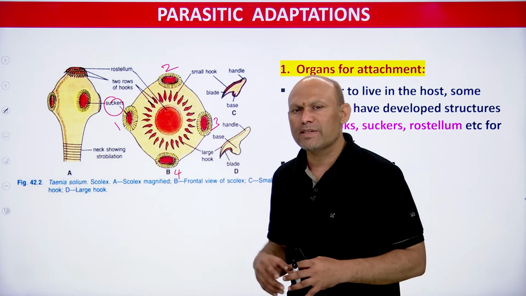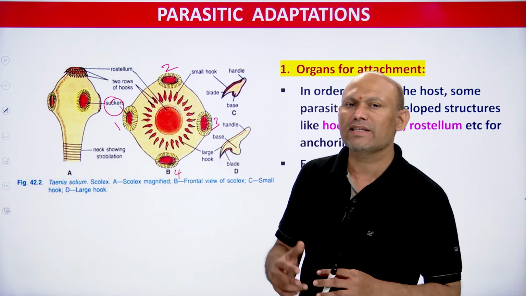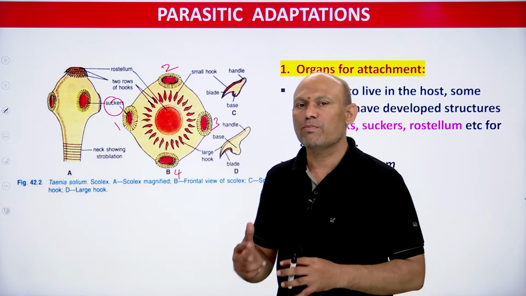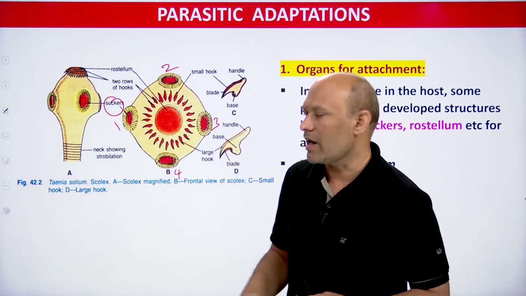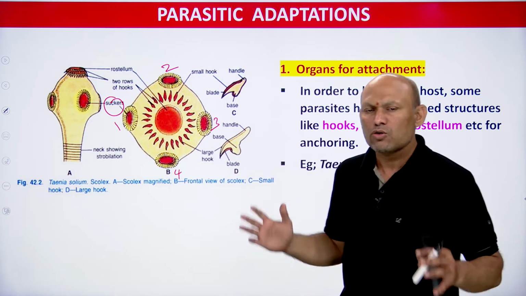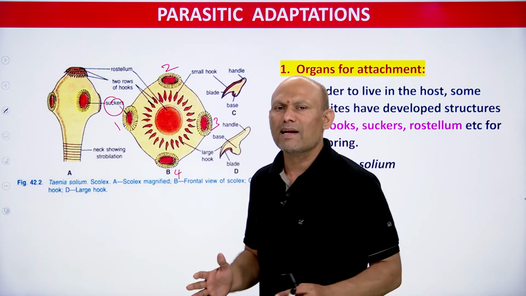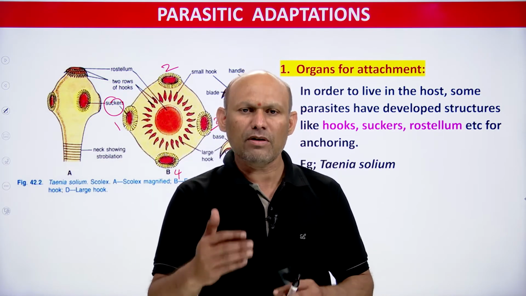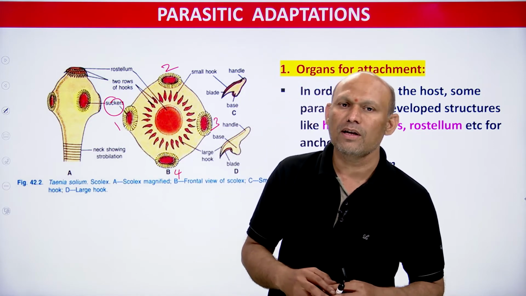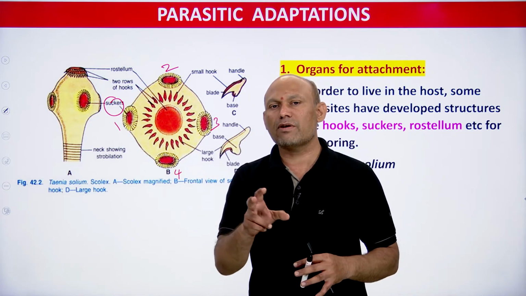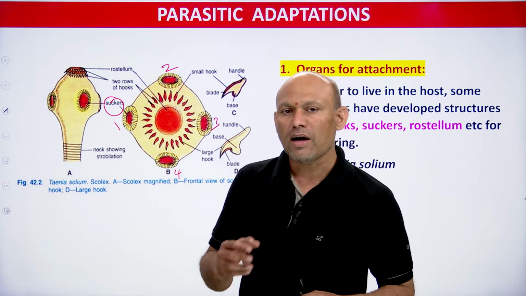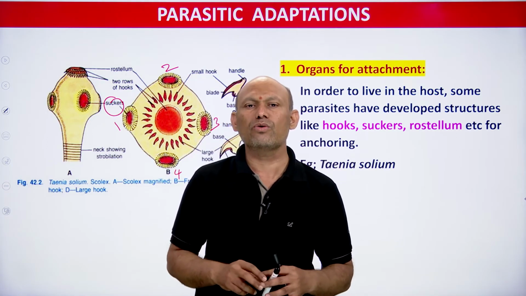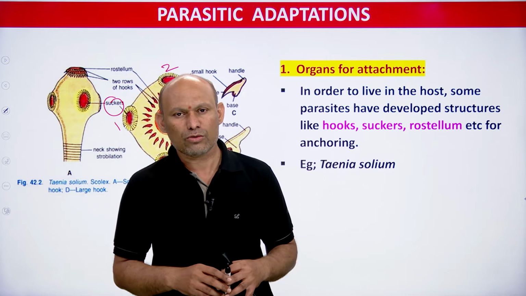Again, one more species is there, Taenia saginata. Taenia saginata causes teniasis in people who eat beef. So Taenia saginata is the beef tapeworm, and Taenia solium is the pork tapeworm, students. At this point, what is important is that endoparasites have developed organs to get attached with the host tissues, and these organs enable the parasites to survive successfully inside the host body. With the help of these special structures, the parasite gets attached with the tissue, and thereby its expulsion is avoided.